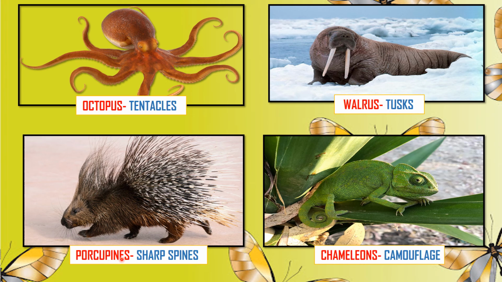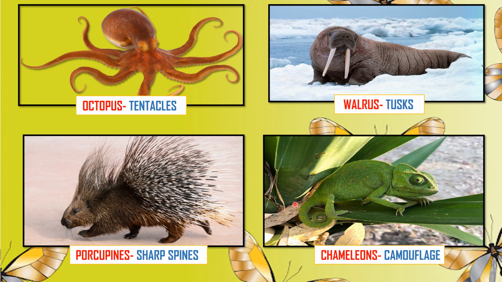Next are the porcupines. Porcupines have sharp spines, which are needle-like in shape and help protect them from predators. Then the last one is the chameleon. The chameleon shows camouflage. Now what is camouflage? Camouflage is changing color according to the surroundings. Chameleons can change their color and merge into the surroundings. Suppose there is a leaf nearby, they can change color to the surrounding color.